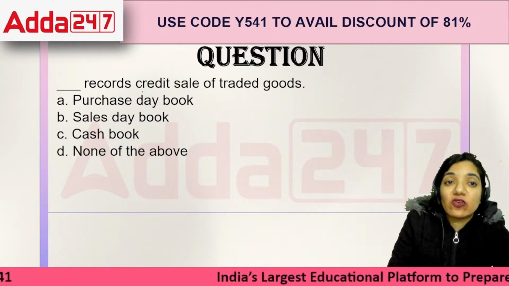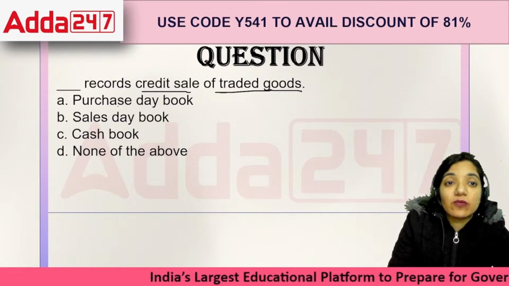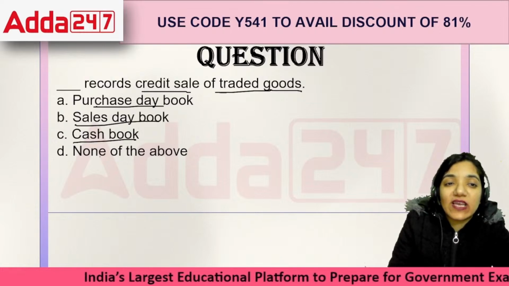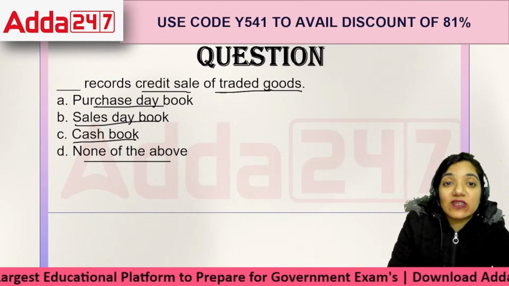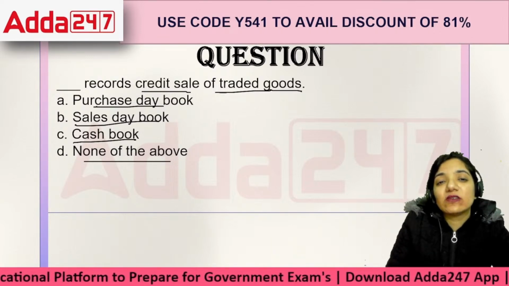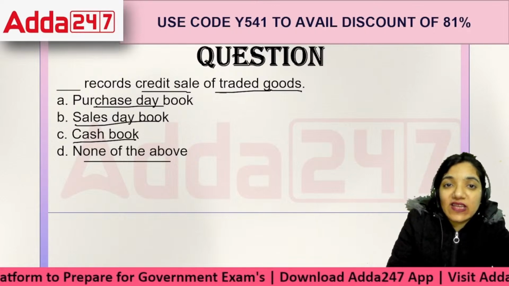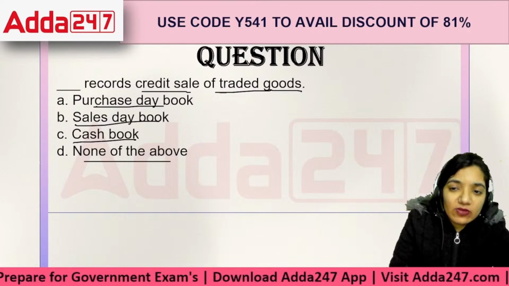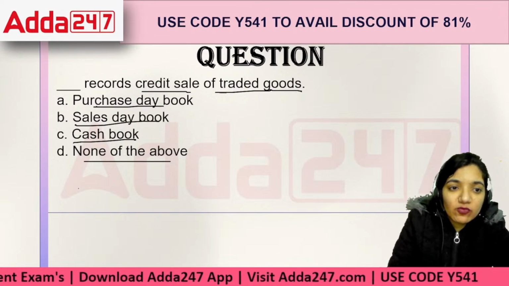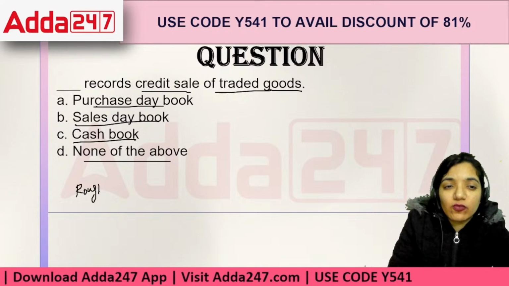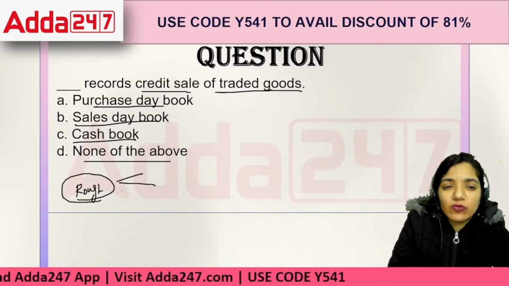It says dash records credit sale of traded goods: purchase day book, sales day book, cash book, or none of these. If we talk about this one, we talk about whatever the amount. See, these are subsidiary books now. These are extra books. It's just like you were asked to record the things. What you did was you had a rough notebook and you recorded everything in the rough notebook, and later on you put it in the various subjects.